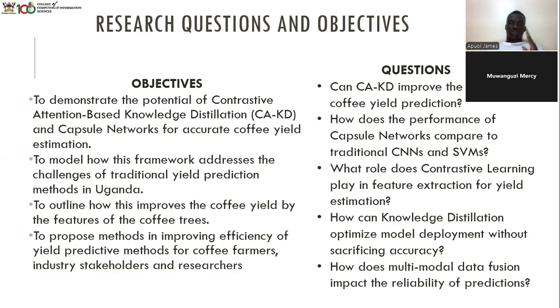What role does contrastive learning play in feature extraction for yield estimation? How can knowledge distillation optimize model deployment without sacrificing accuracy? And how does multimodal data fusion impact the reliability of predictions?